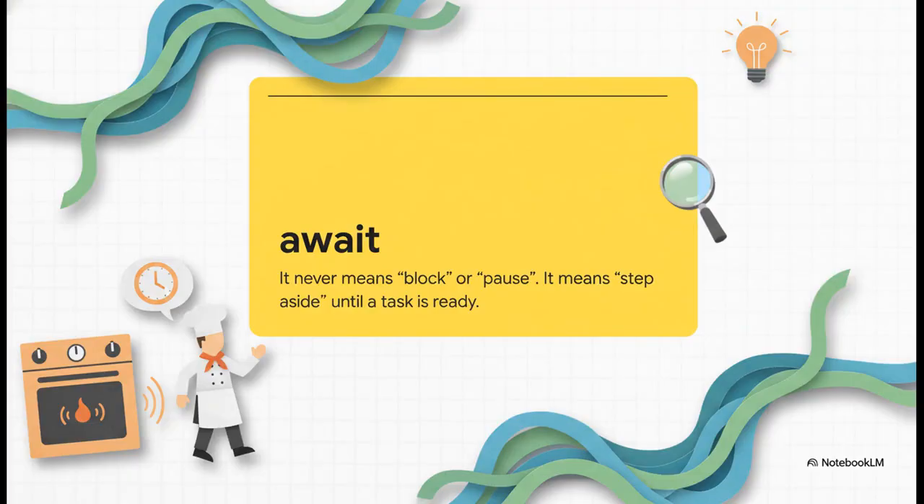So let's go back to that restaurant kitchen analogy. When a chef puts a dish in the oven for 10 minutes, do they just stand there and stare at the oven door? Of course not. They say, okay, I'll step aside and go chop some vegetables. Just call me when the oven timer dings. Well, that is exactly what await means. It's not pause the entire kitchen. It's I'll yield for now, let me know when it's my turn again.